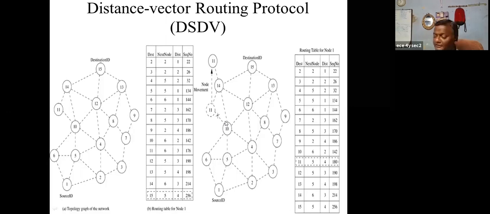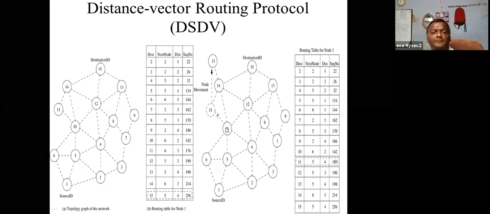Suppose 10 is transmitting data to 11. Normally a link is established, but unfortunately this 11 system is moving. Once it is moving, this link is no more. If this link is no more, then the cost will become infinite.